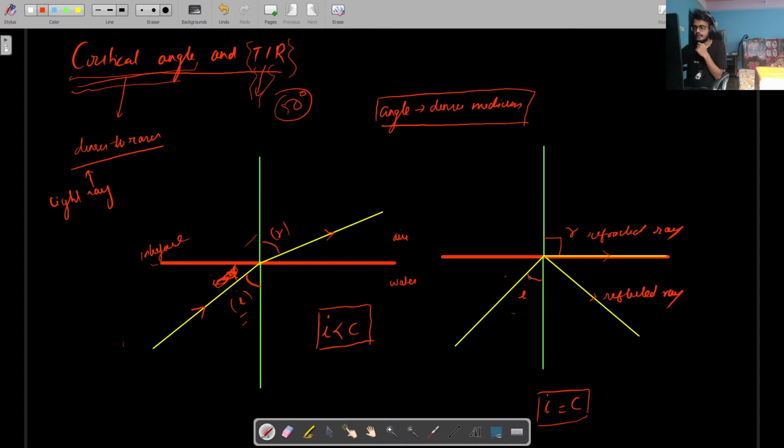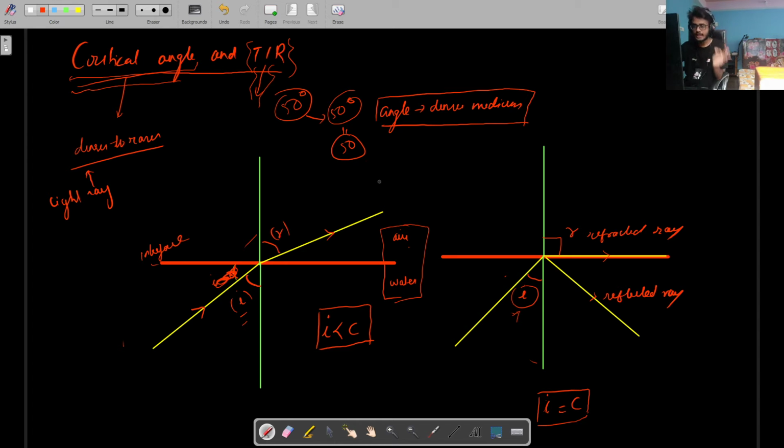So when the angle of incidence is equal to the critical angle of this system, the critical angle will vary on the system. I have a water and air system here, right? So this system will have a critical angle value which will remain constant for this system. Now if in the same system I place an incident ray whose angle of incidence is exactly equal to the critical angle, let's say if the critical angle for this system is 50 degrees, then I assume that the angle of incidence is also 50 degrees. So now the angle of incidence is equal to the critical angle.